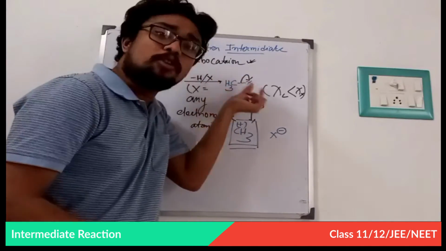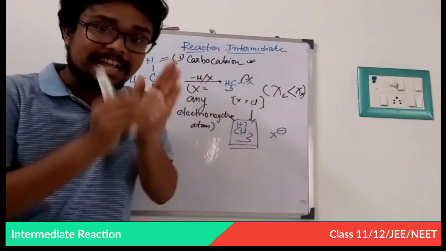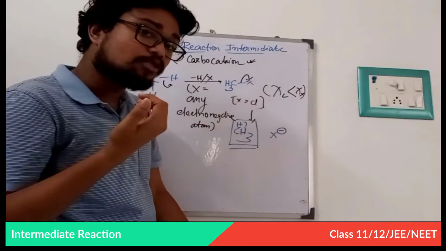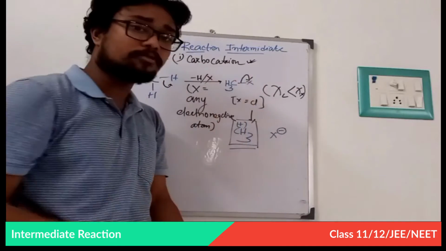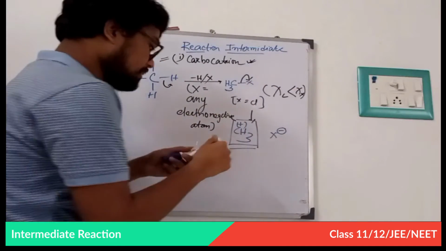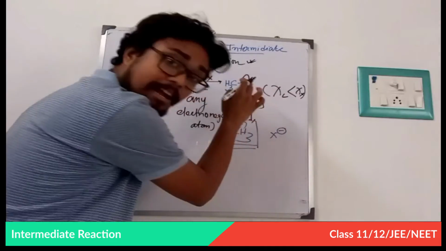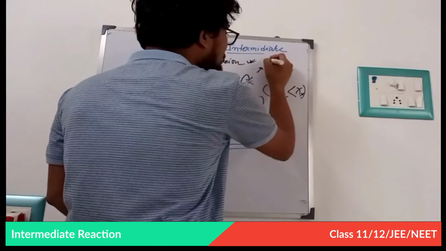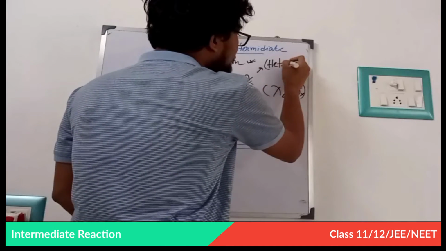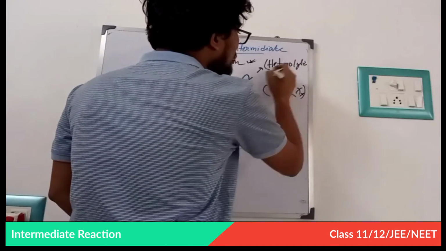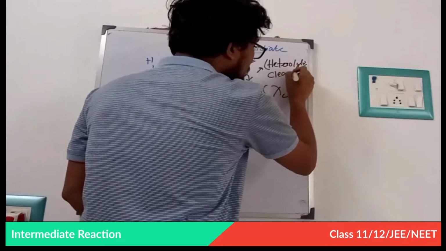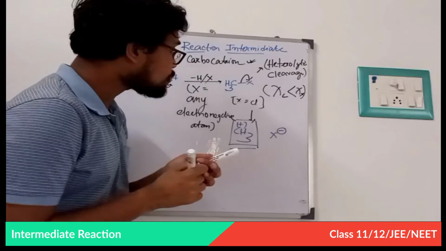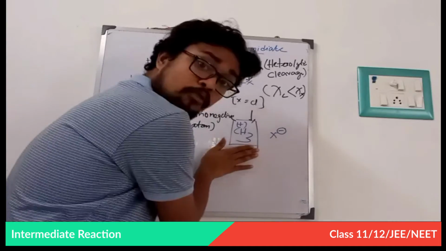X is more electronegative than carbon, so X tries to pull the electron pair from the carbon. How? Heterolytically. This bond will fully break. This cleavage is called heterolytic cleavage. By heterolytic cleavage, this carbocation will be produced.